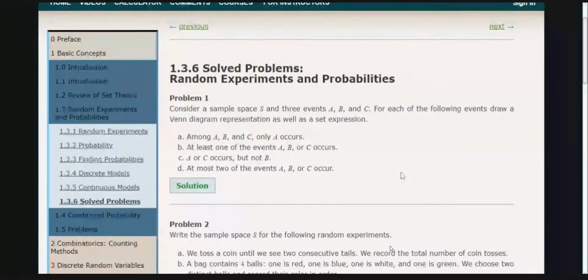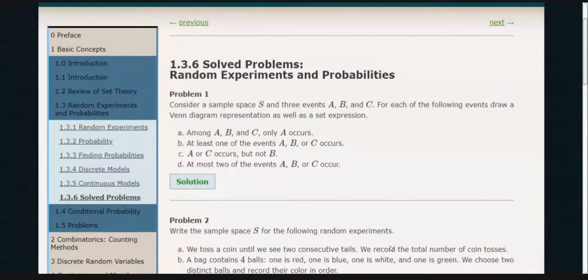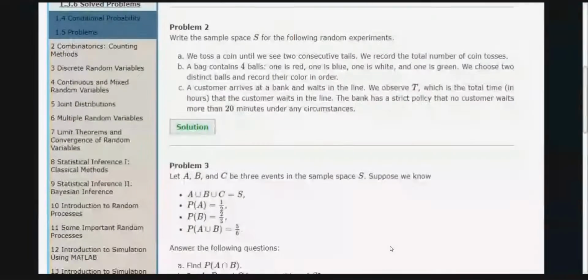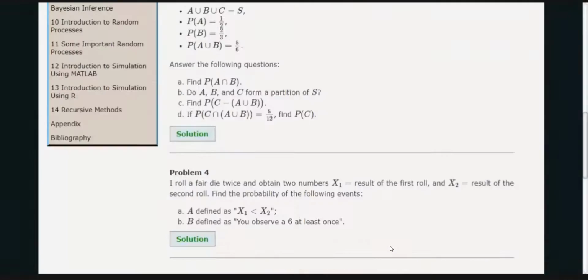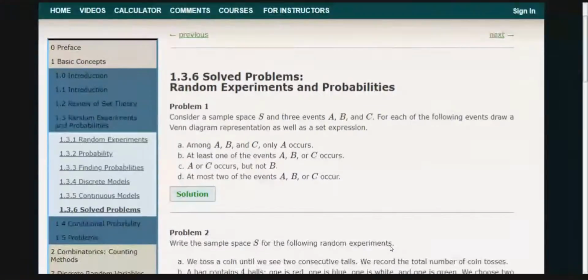So we have some solved examples. You all see these solved examples, and I will ask one of them.